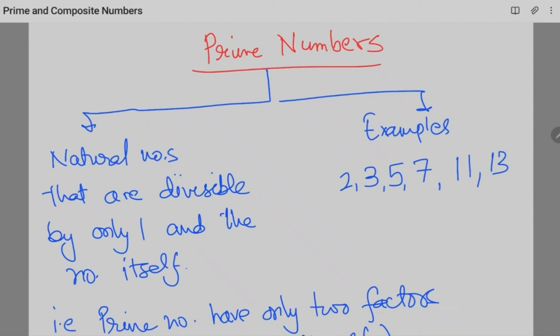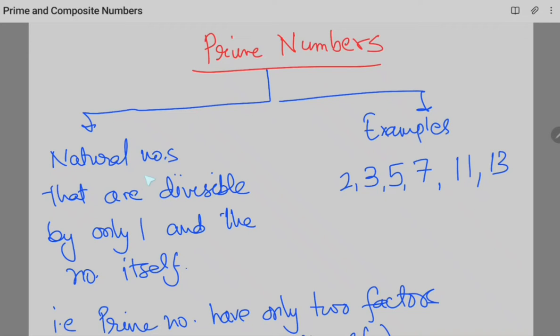So what we can say, these are the natural numbers. So what are natural numbers? Natural numbers are those numbers which start from 1. So natural numbers are those numbers which we naturally use for counting. 0 was discovered later, but counting was started before the discovery of 0. So natural numbers are those numbers which we use naturally for counting.